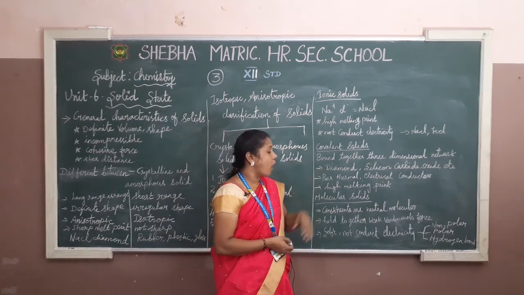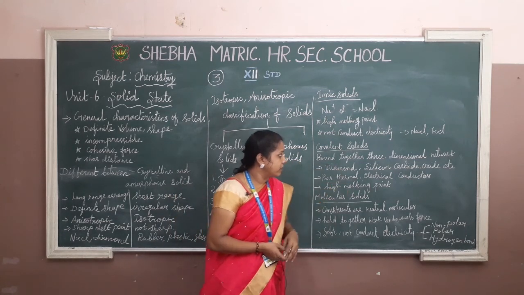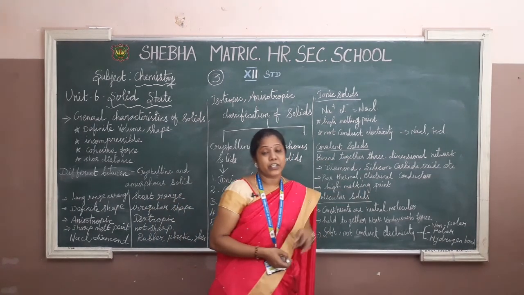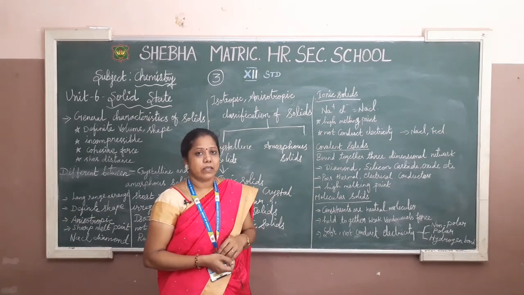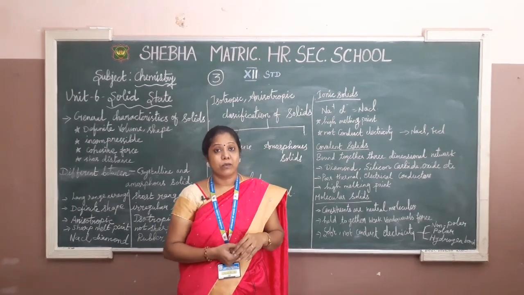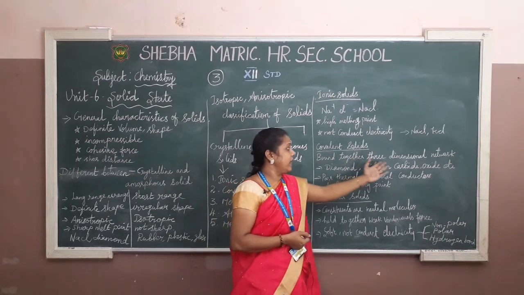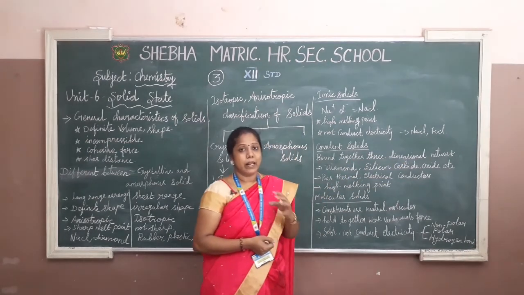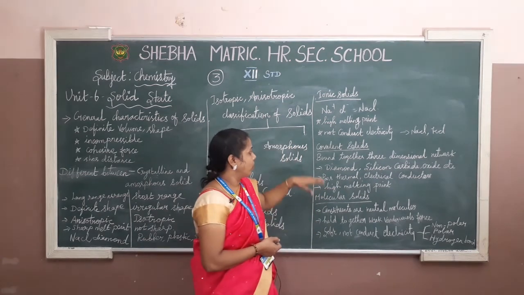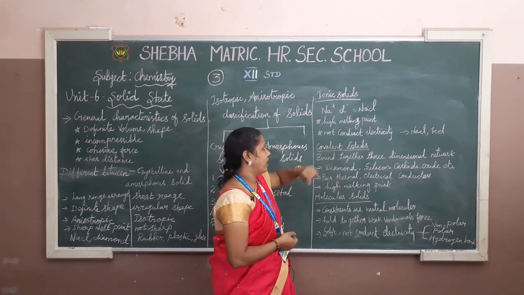And then go for the covalent solids. Covalent solids is bonded together in three dimensional network. You can take diamond as an example. Diamond, whichever side you cut, it will glitter. Why? Because of the only 3 dimensional network. Because it is in this 3 dimensional network, it glitters. So that is category, it's covalent solids.